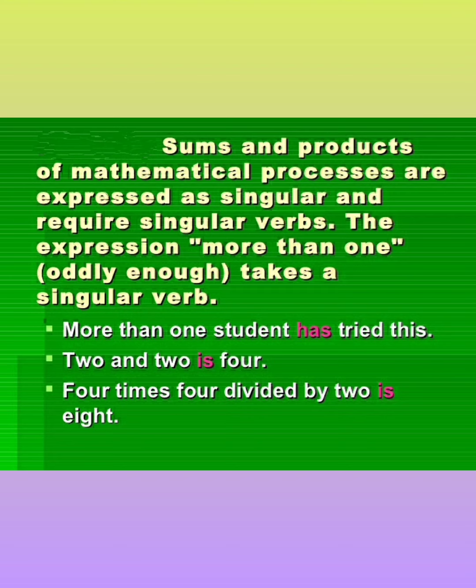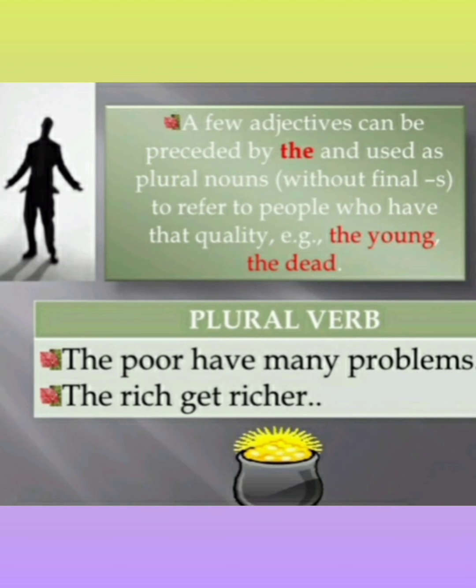Like, more than one student has tried this. 2 and 2 is 4. 4 times 4 divided by 2 is 8. Whenever you are getting the product, you have to use is. A few adjectives can be preceded by the and used as plural nouns without the final s to refer to people who have that quality, like the young, the dead. The poor have many problems. Poor means the poor people. The rich get richer. Here rich is the adjective, but it is denoting the rich people.